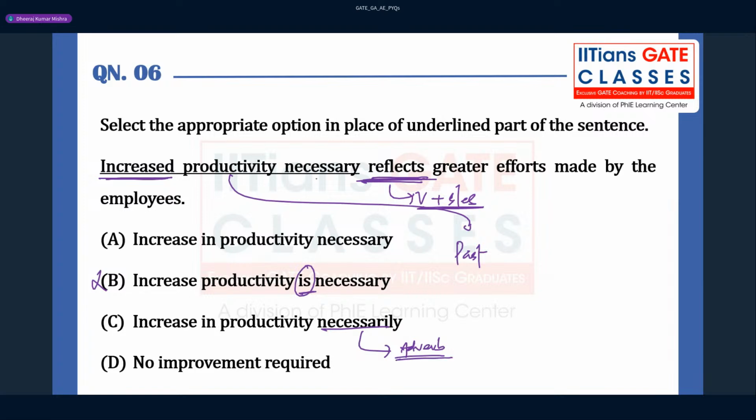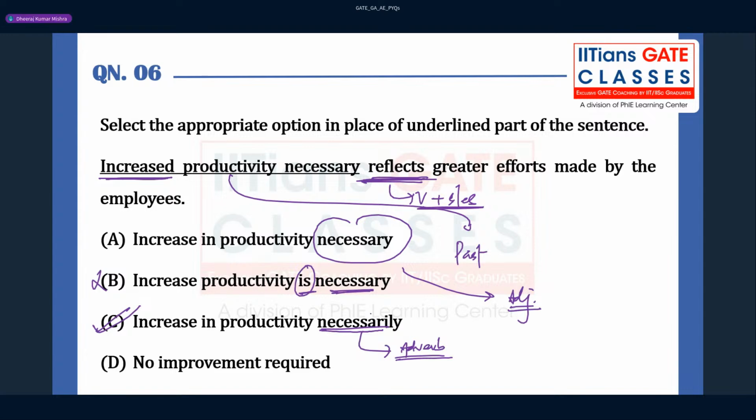Because necessary is nothing but a kind of adjective, guys. This is an adjective, and this is also a kind of adjective only. So which option is going to be correct here? Option C will be correct for this question. Yes, many people are answering the question. Very good, guys. So option C will be correct.